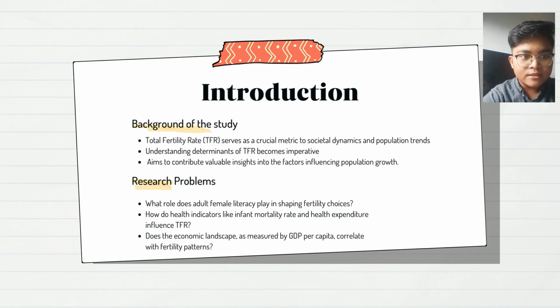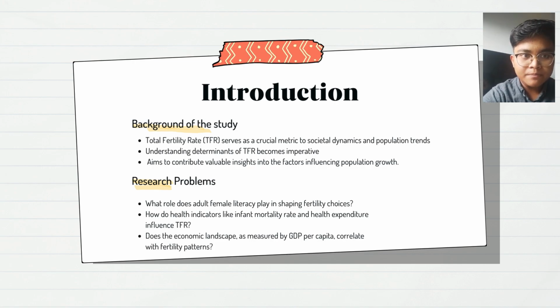This research project seeks to unravel the complexities surrounding fertility patterns by focusing on key variables, including adult female literacy rate, infant mortality rate, GDP per capita, and current health expenditure. In doing so, it aims to contribute valuable insights into the factors influencing population growth.